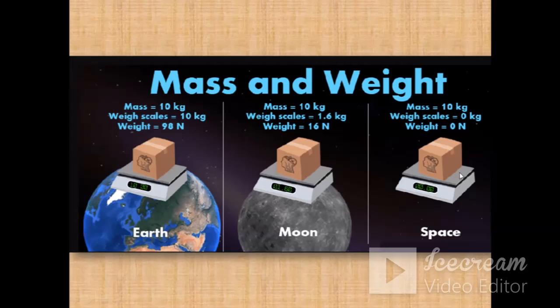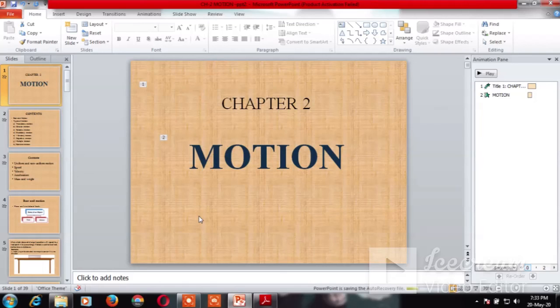In space, as we already know, space is a vacuum where there is no gravity, so the weighing scale will show you a zero reading. So mass remains constant at all places, whether you are on earth, moon or space, but weight changes considerably whenever the position of the body changes from one place to another.